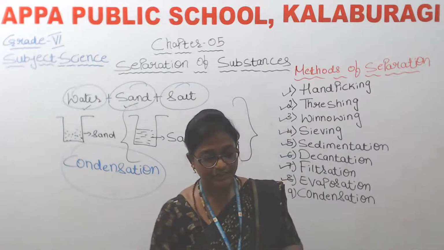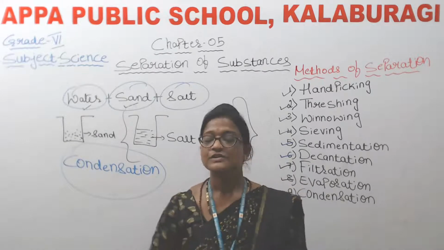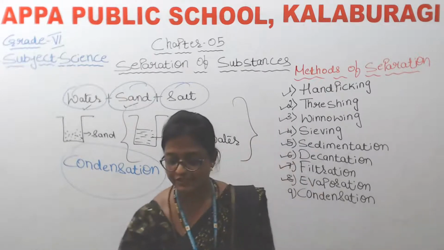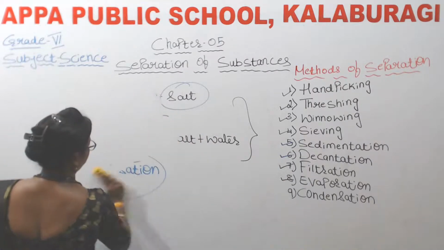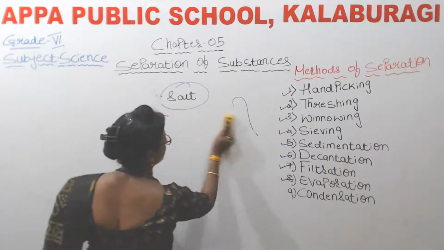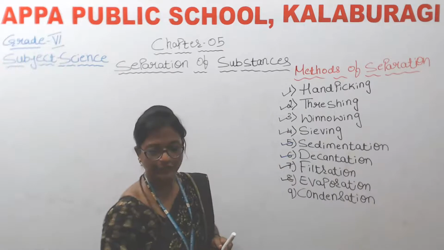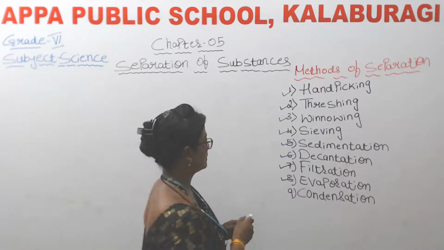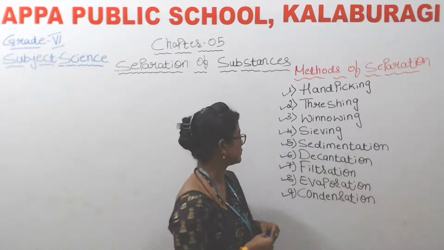So condensation means converting vapors into liquid. So we have discussed condensation. Okay, so these are all the methods of separation.